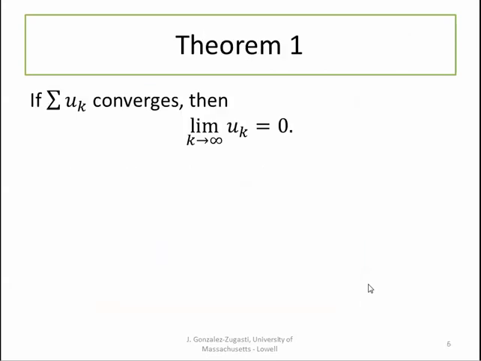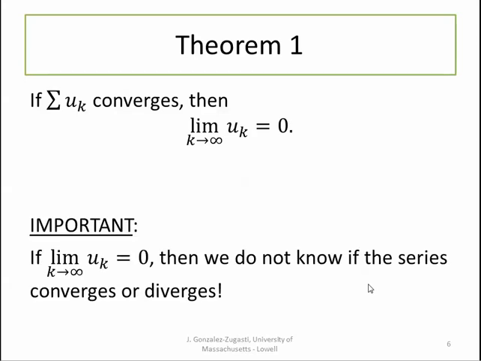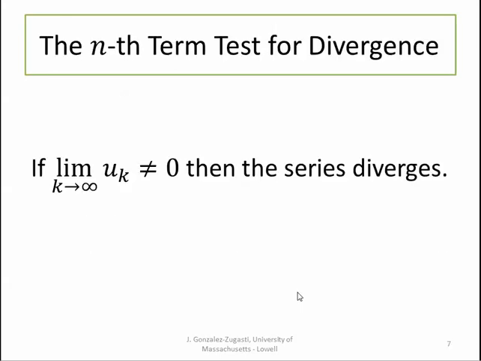So here's a theorem that will come in really useful. It says that if my series converges, then the limit of my terms has to go to 0. Now you have to be really careful with this theorem because the converse isn't true. You cannot say if the limit of my terms goes to 0, then my series converges, because we know that's not true. We saw an example with our harmonic series. So be careful you don't go backwards with this one.